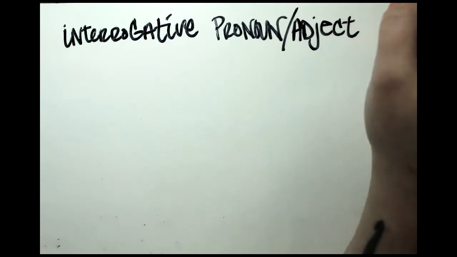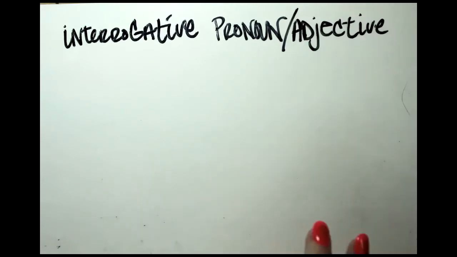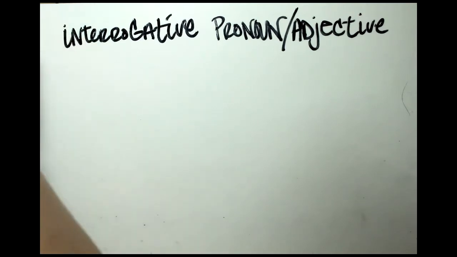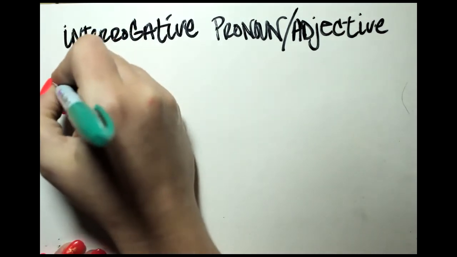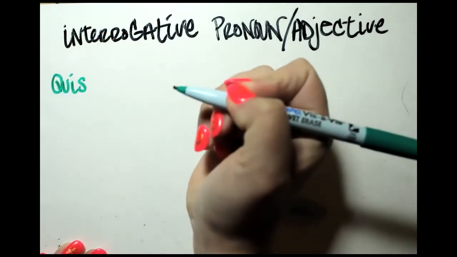Trying to move on to the next word before I finish the one that's already there. Classic. All right. So in our nominative, in our green, we're going to start with quis, masculine, quis.